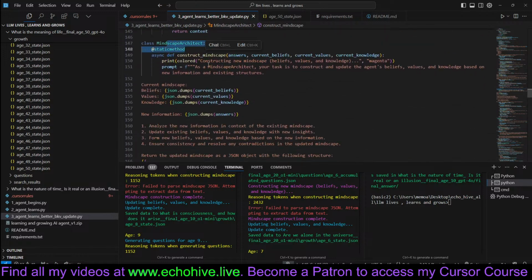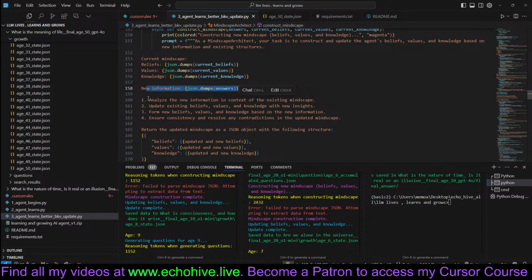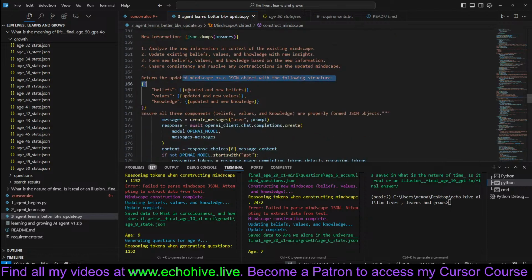So we have the Mindscape architect, which is responsible for actually constructing the state, the mind state of the agent. As a Mindscape architect, your task is to construct and update the agent's beliefs, values, and knowledge based on new information and existing structures. And then we pass in the current mindscape, and we pass in the new information, and we ask it to analyze the new information in context of the existing mindscape, update existing beliefs, values, and knowledge with new insights, form new beliefs, values, and knowledge based on new information, ensure consistency, and resolve any contradictions in the updated mindscape, and return it as JSON.